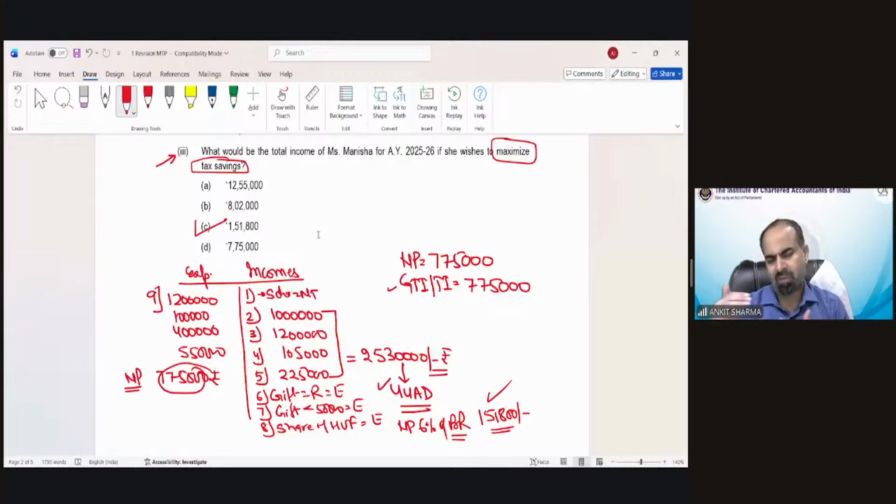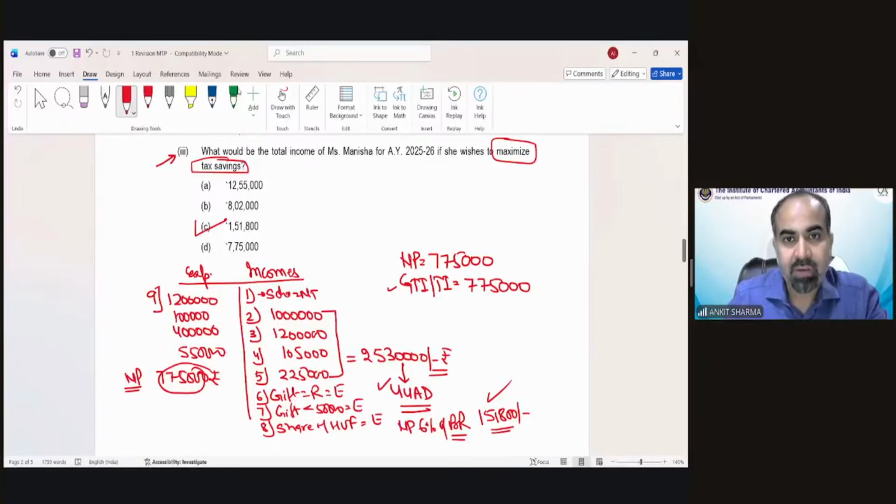These provisions have been discussed in detail in the PGBP chapter, so you can refer to that. But because the question asked you to maximize tax saving, we have to calculate tax as per normal provision and also under the presumptive scheme, etc. So this is a kind of question. There is no other question like this in the whole MTP or RTP, I believe. So it is a very, very important question. Mark this question in your important notes, short notes, wherever you are making, that if the question asks like this, we have to apply 44AD, etc. automatically.